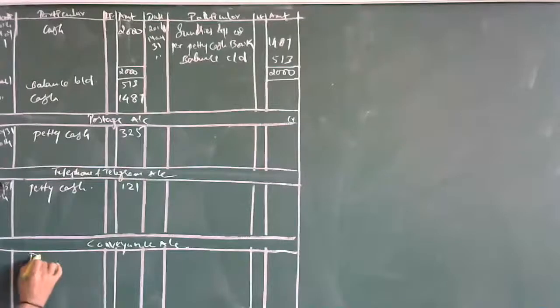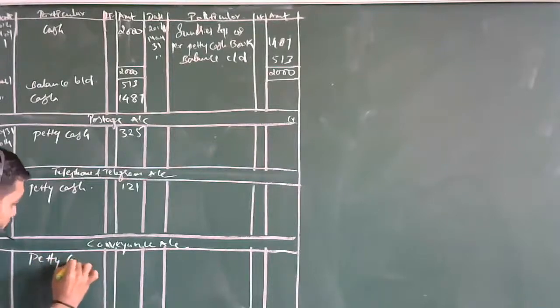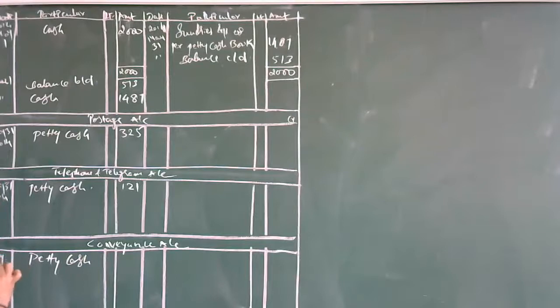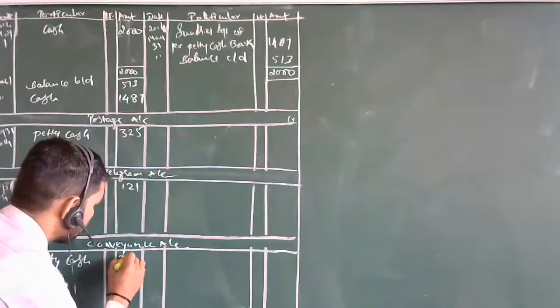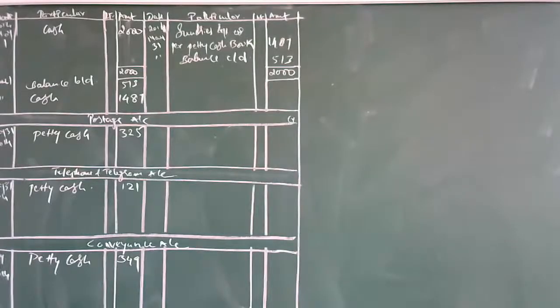Even this will be petty cash. You have made the expenses. Date May 31, 2014. What is the conveyance account? How much amount is it? 349. 349, sir. So, see, everywhere we are completing the entries.